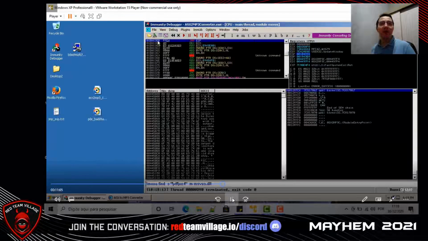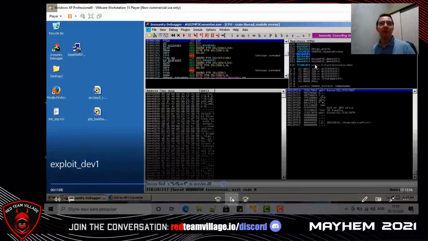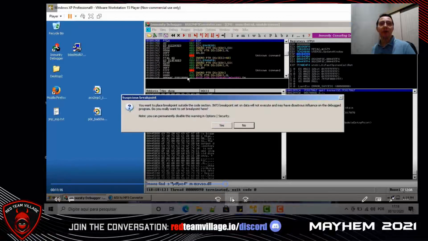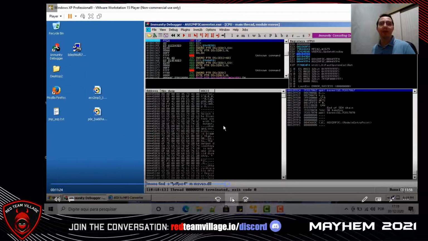We found the jump from EIP to ESP, and in ESP we will put our shellcode. Let's double click on FFE4 to put a breakpoint in jump ESP.